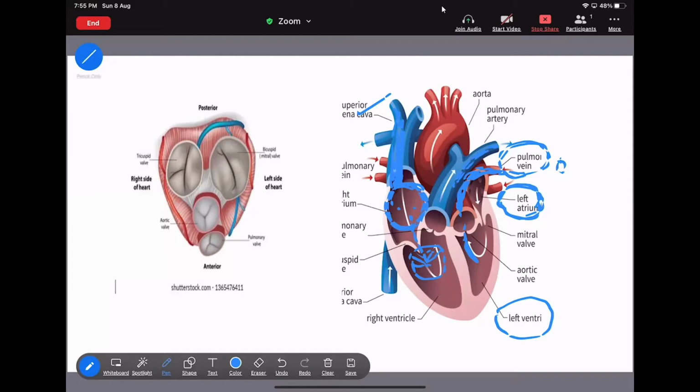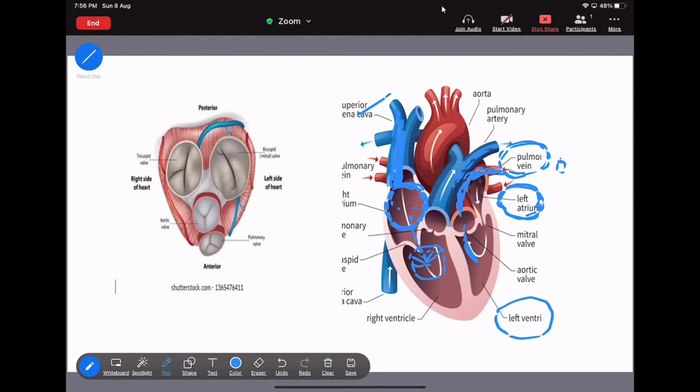And this flow will occur at the time of what? Joint diastole. Diastole means at that time the auricle and the ventricle will be what? In the relaxed state. Always remember, the atria and the ventricle, both are in the relaxed state.